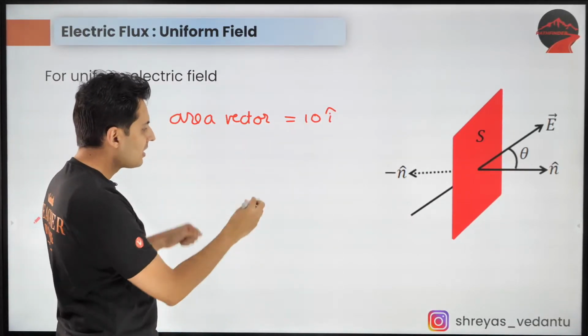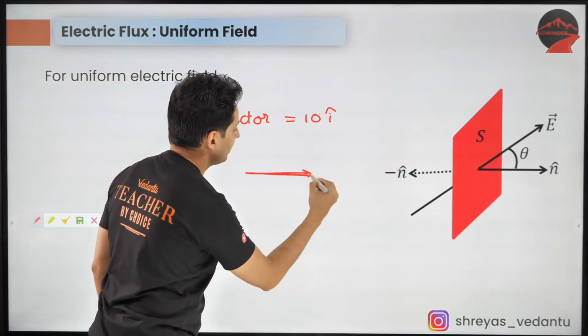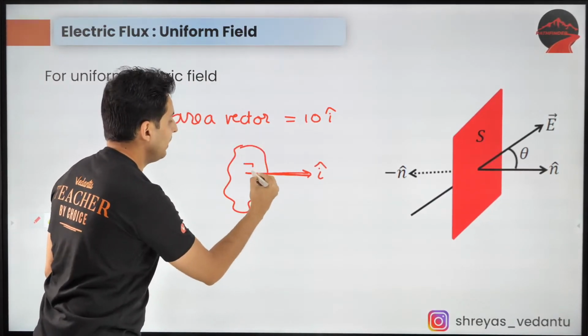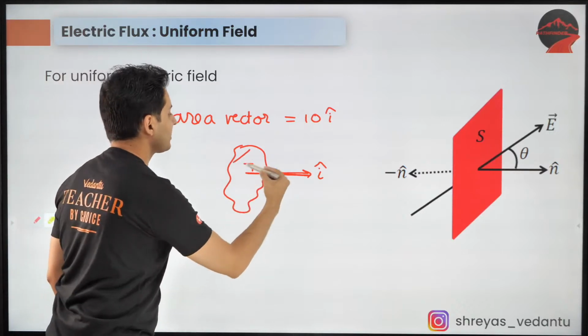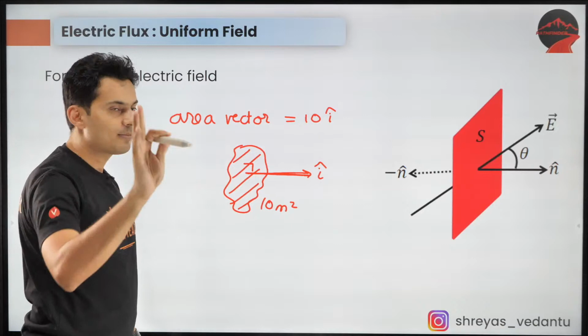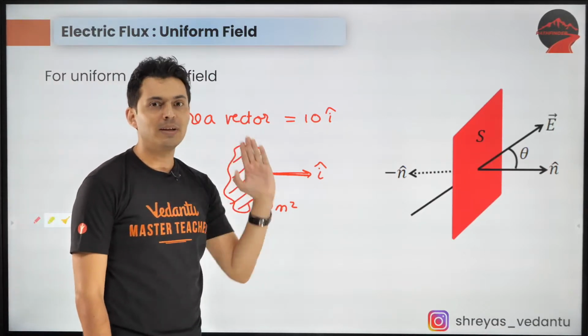What it means is, you draw a vector in the I cap direction, and you show an area perpendicular to I cap. The magnitude of this area is 10 meters square. That's the meaning of area vector.